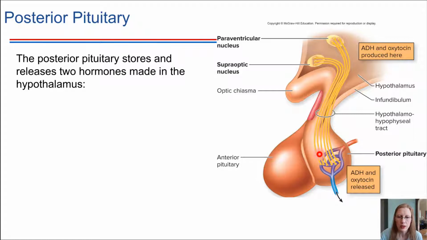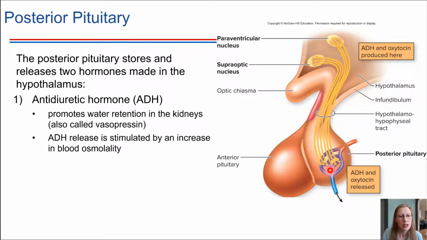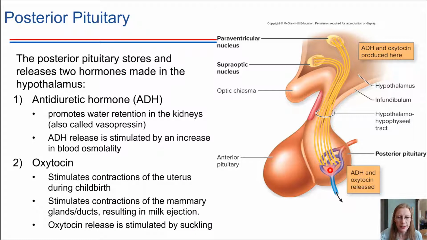And the two hormones that get stored here, we've seen these before, this is review. Antidiuretic hormone can act on the kidneys to help prevent water loss from the body, so it facilitates reabsorption of water in the kidneys. And the other hormone, again review, is oxytocin. This is the hormone that stimulates contractions during childbirth.